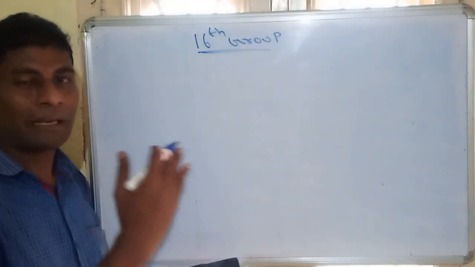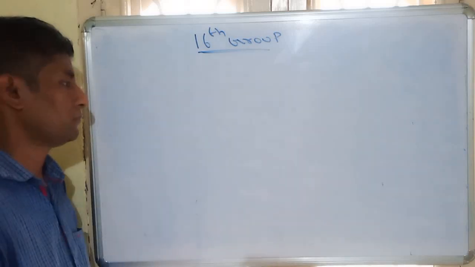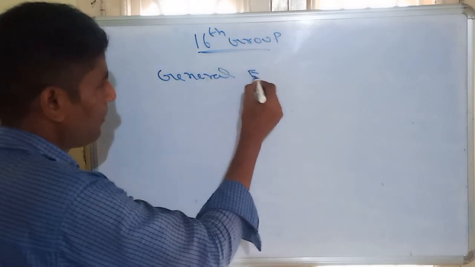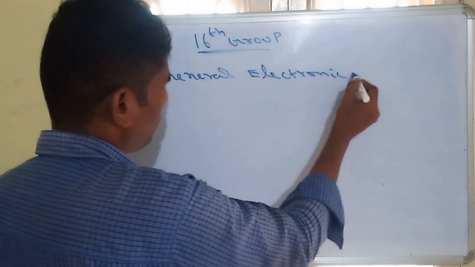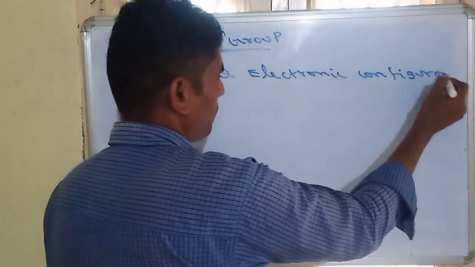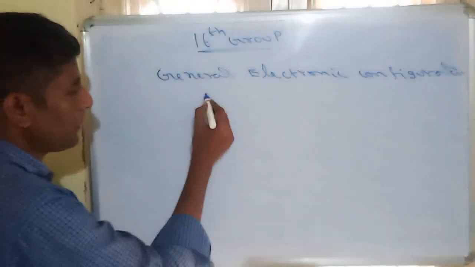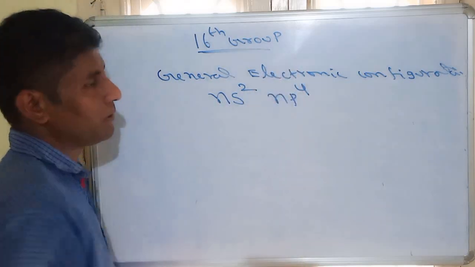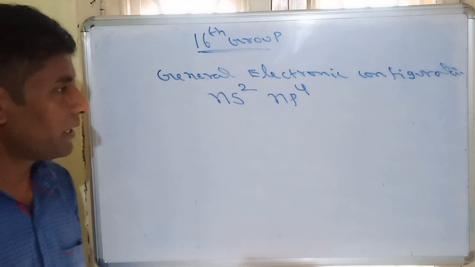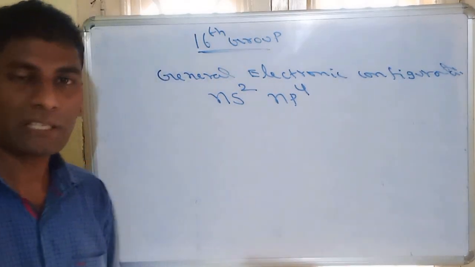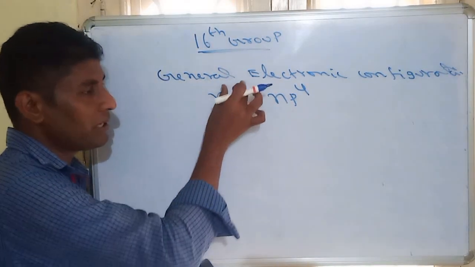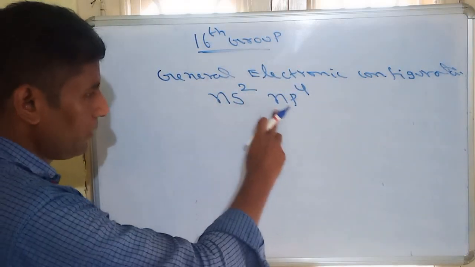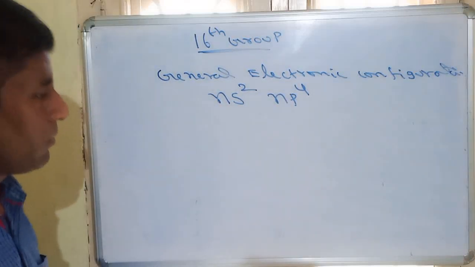Now, when we observe the electronic configuration of the 16th group, the general electronic configuration is ns2 np4. Since all 16th group elements contain 6 outermost valence electrons, 2 electrons are present in the s subshell and 4 electrons in the p subshell. So ns2 np4 is the general electronic configuration.